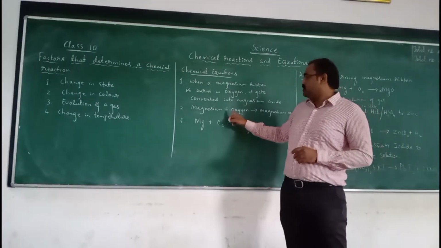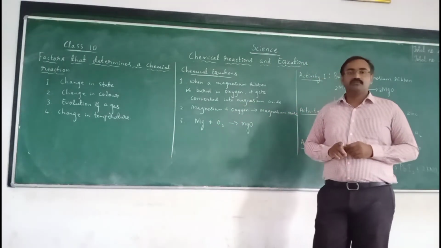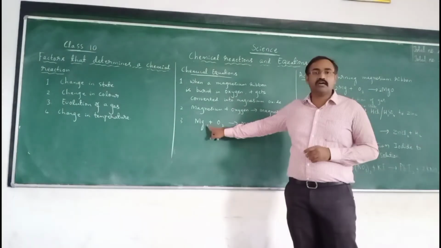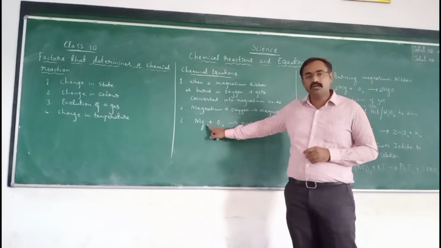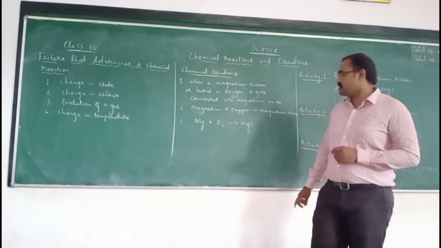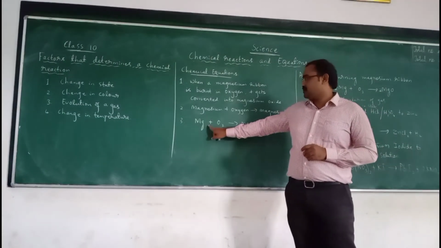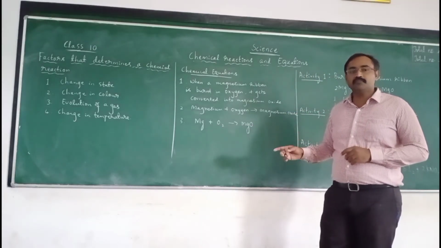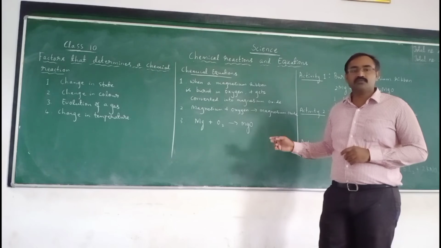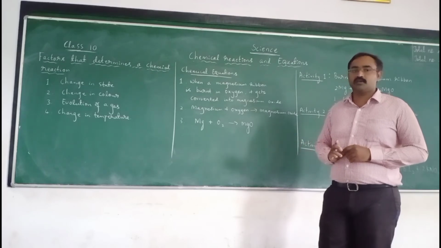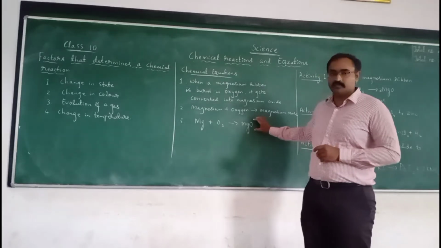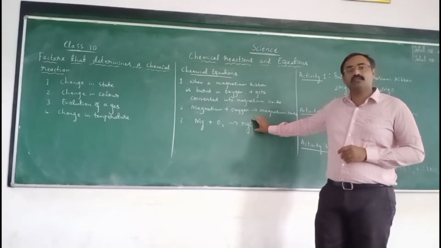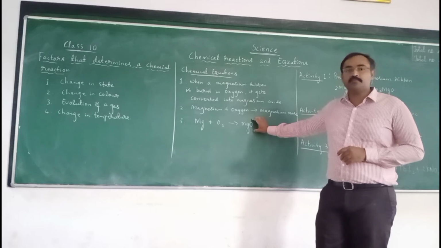So for that, we follow the symbolic form of representing the chemical equation: Mg plus O2 gives MgO. Here, magnesium plus oxygen gives magnesium oxide.